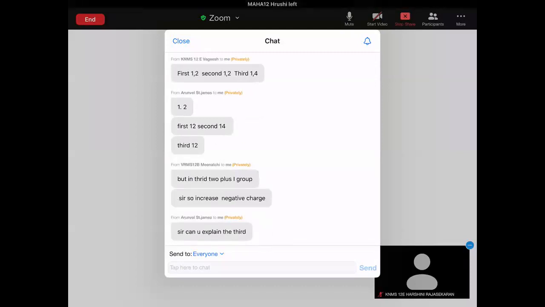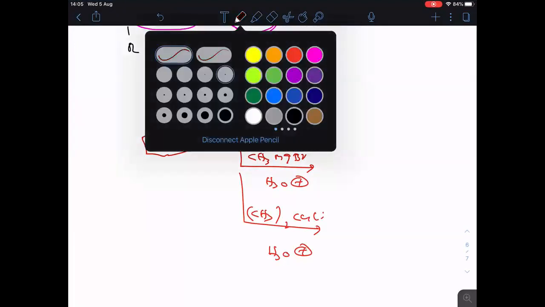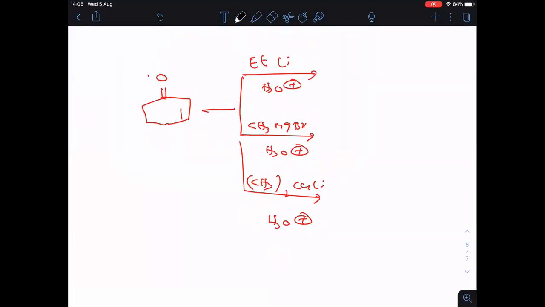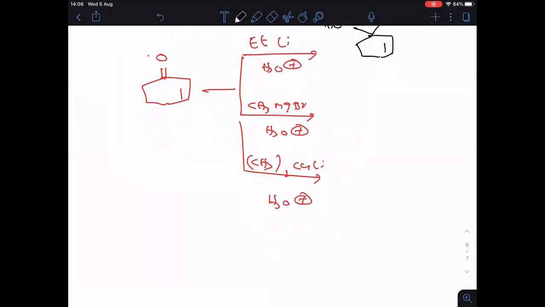Okay, let me write the answers here then. In case of first one, I will give the answer. You try on your own. In case of first one, 1,2 addition product. Okay, so Et and OH. Clear? Second one you try. Third one I will explain.